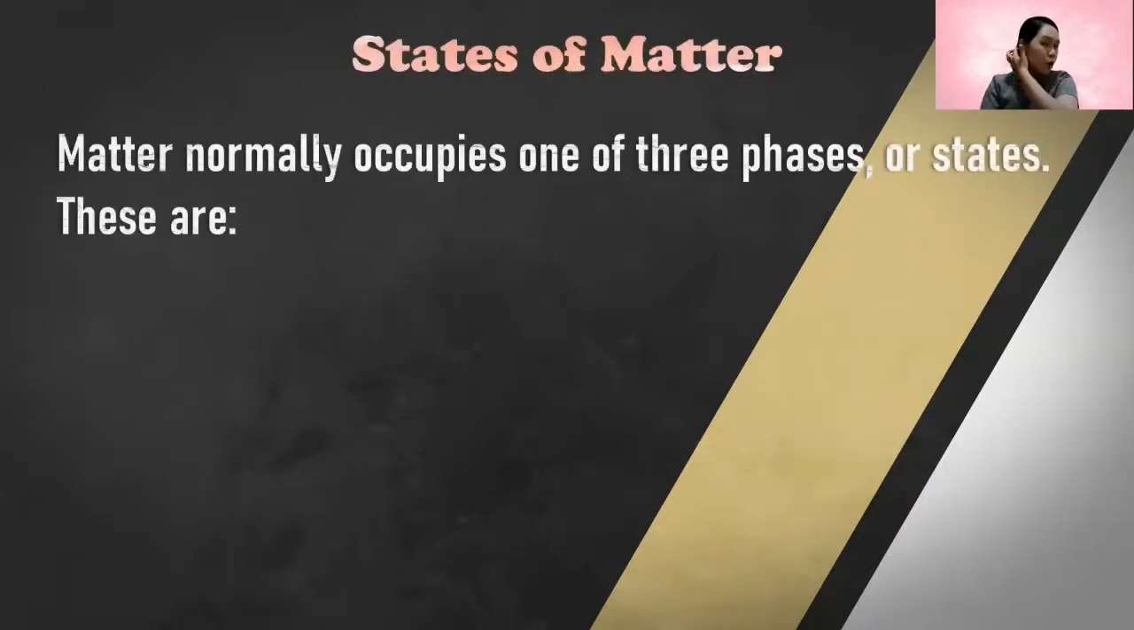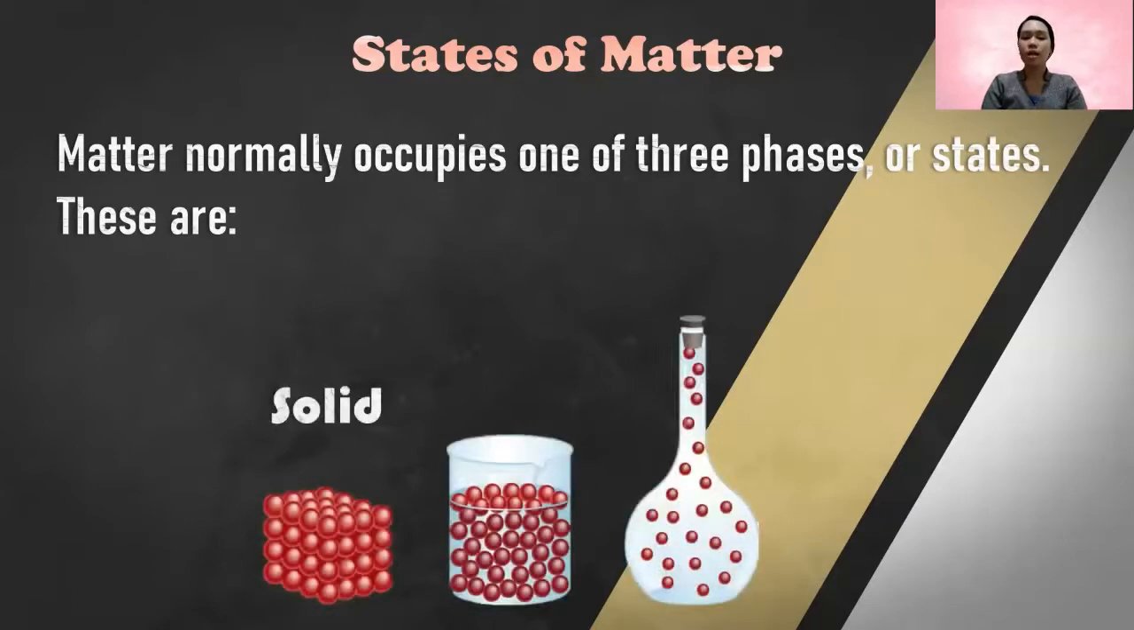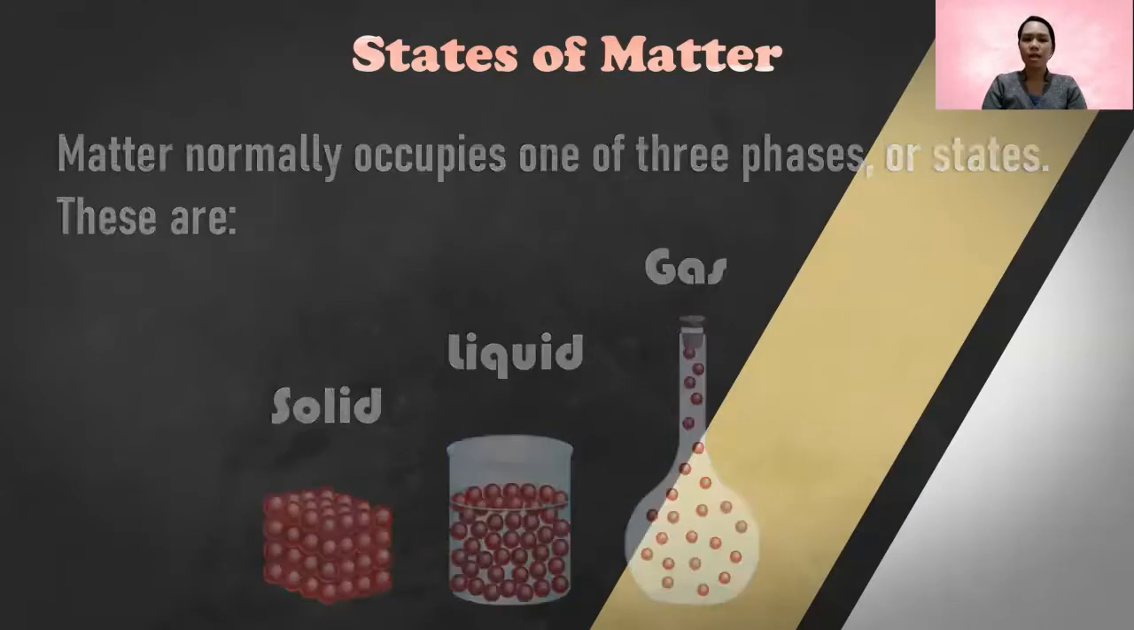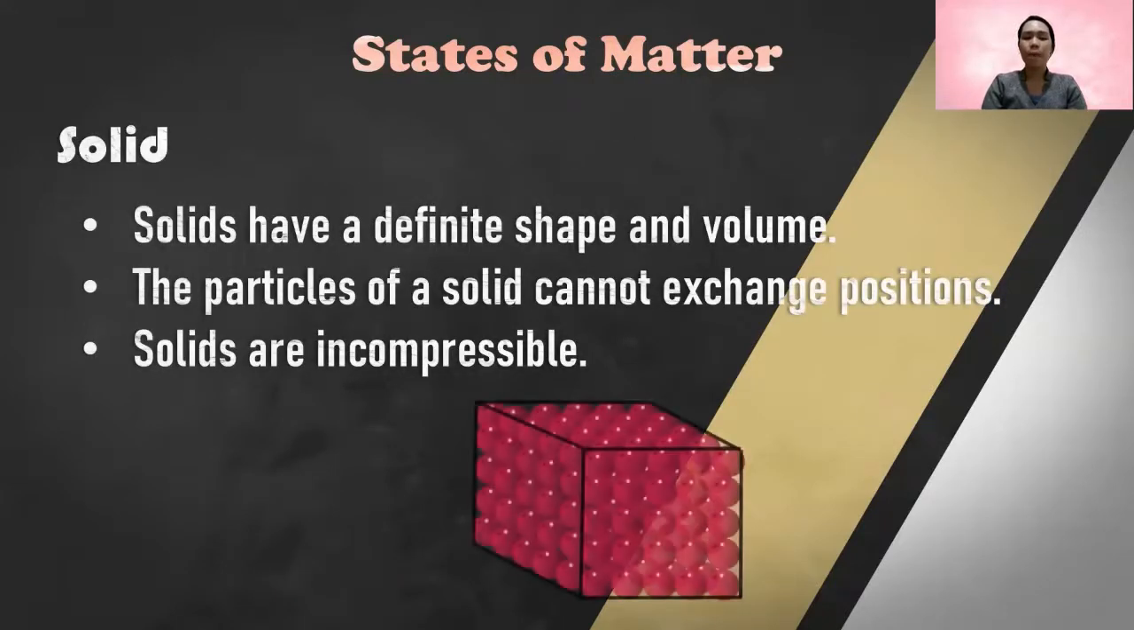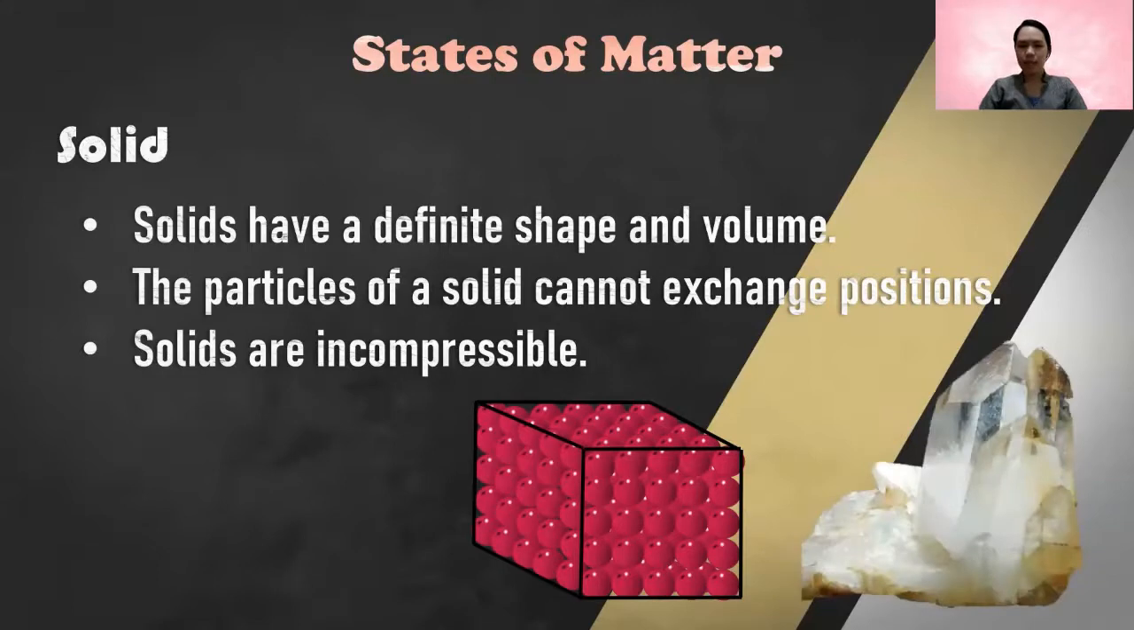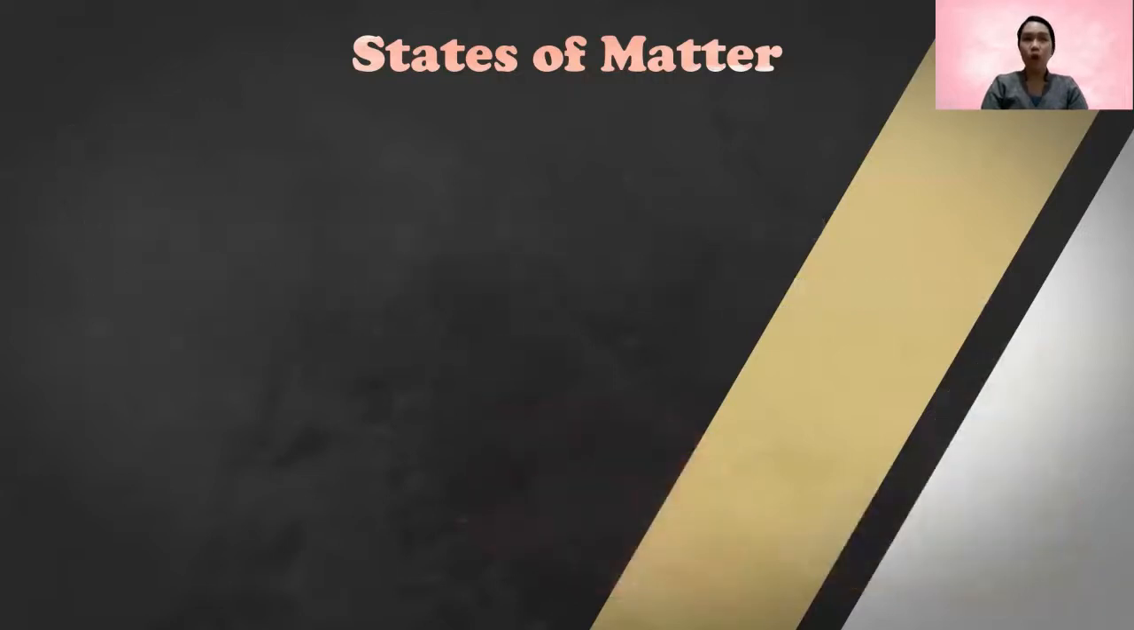Normally, matter occupies one of three phases or states. These are solid, liquid, and gas. Solid has a definite shape and volume. The particles of a solid cannot exchange position. Solids are incompressible. So, dili siya ma-compress. Also, the atoms are close to each other.